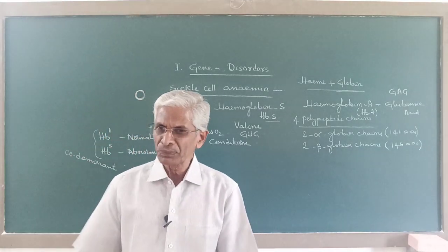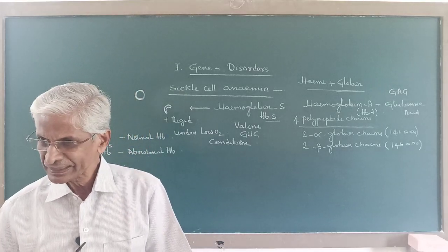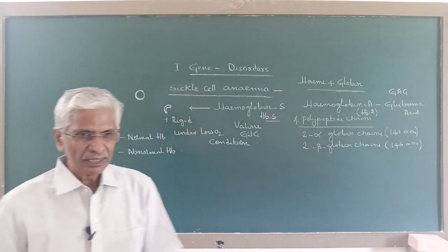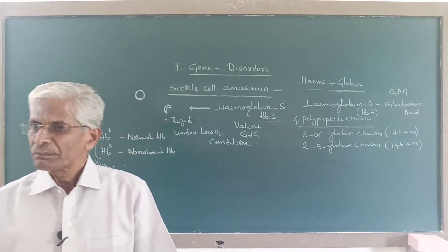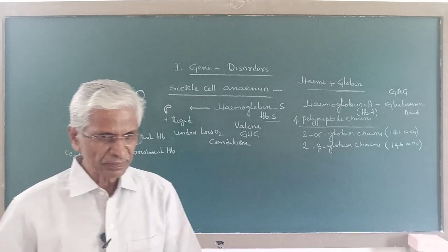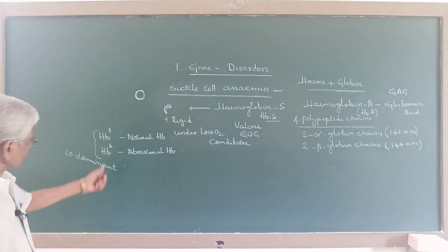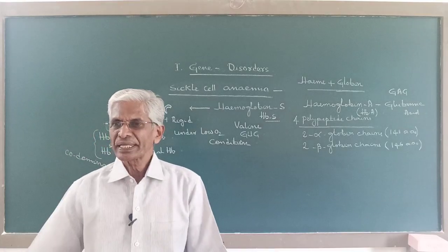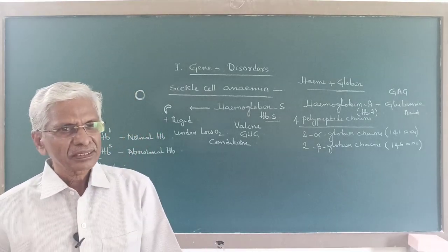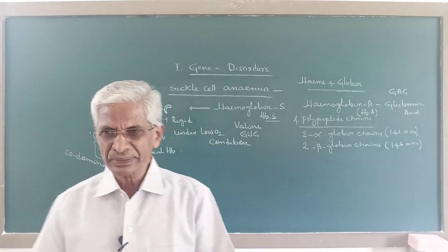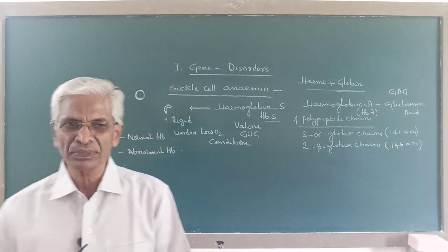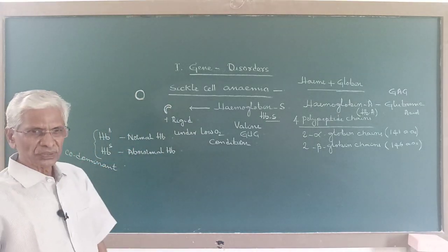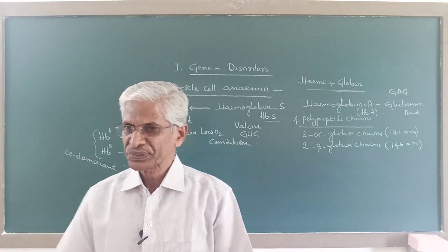they produce both types of hemoglobin. They carry normal hemoglobin as well as abnormal hemoglobin. Both types of hemoglobin are produced by individuals which are heterozygous for these two alleles. So in a heterozygous individual, it is not normal hemoglobin alone that is produced, but along with the normal hemoglobin, abnormal hemoglobin is also produced.